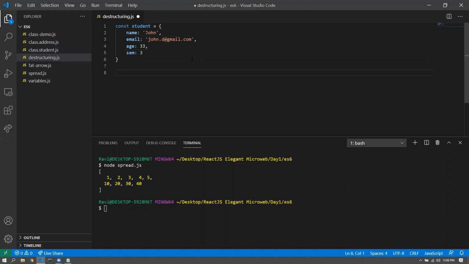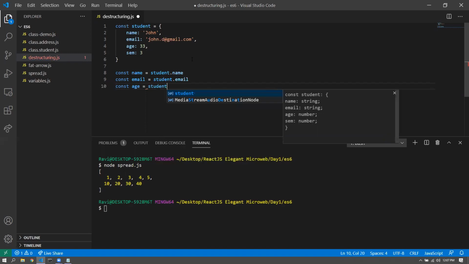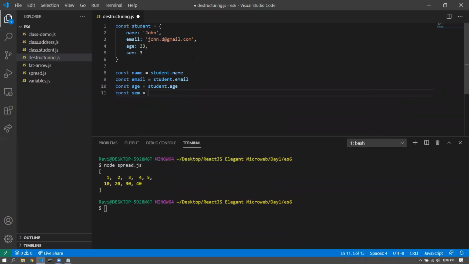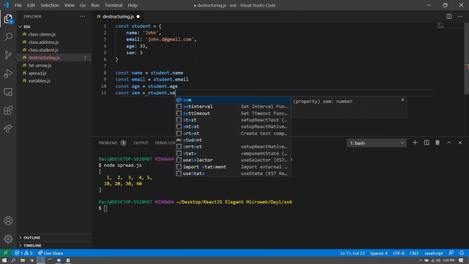And if I want to get individual properties into individual variables, I would simply do this, like const name is equal to student dot name, const email is equal to student dot email, const age is equal to student dot age, and const sem is equal to student dot sem, right?